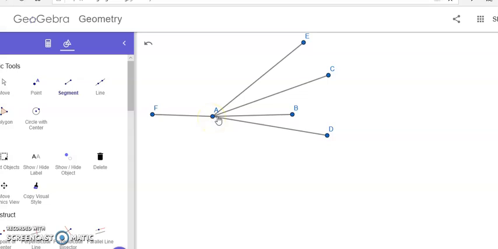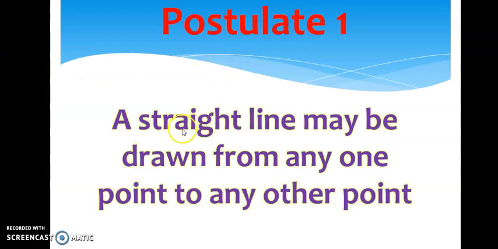Yes. And this statement is Euclid's postulate number 1. Postulate 1 says that a straight line may be drawn from any one point to any other point. And this statement is self-evident and so can also be taken as an axiom.